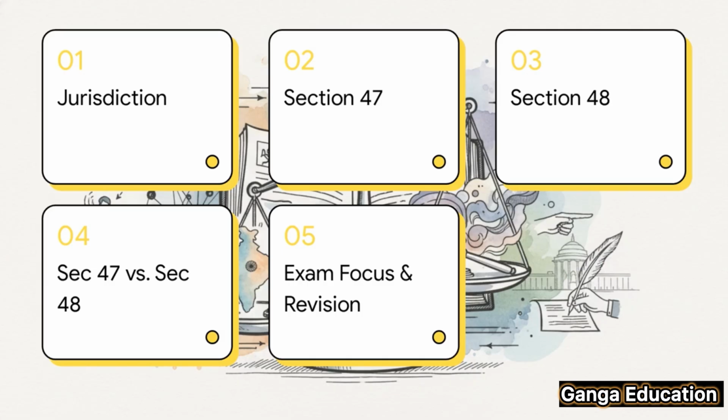Here's what we're going to cover in this session. We'll start with the idea of jurisdiction beyond borders. Then, we'll take a deep look at Section 47, which covers instigation from India. After that, Section 48, which is instigation into India. We'll compare them side by side, and then wrap up with a focus on why this is so important for your exams, followed by a quick revision.